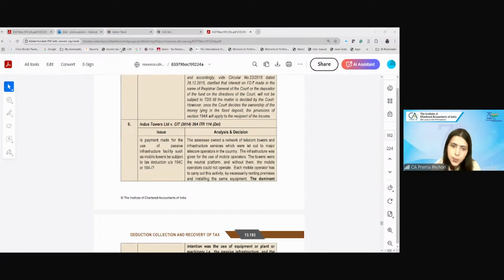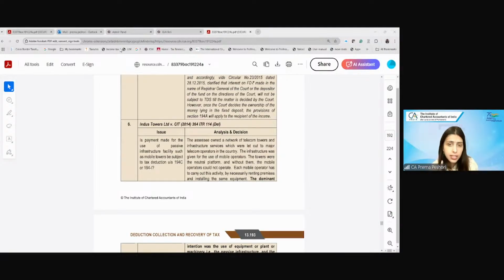So here, this will be the rent of the equipment, and yes, the TDS under 194I will become applicable. Are we clear? This is not the rent of the land or building.